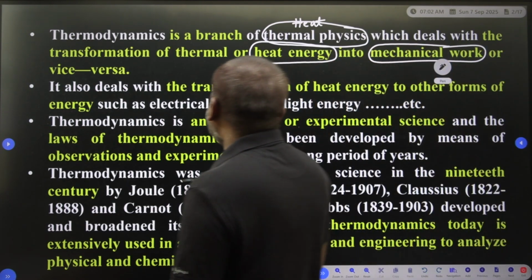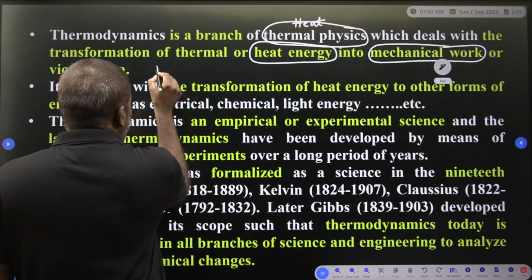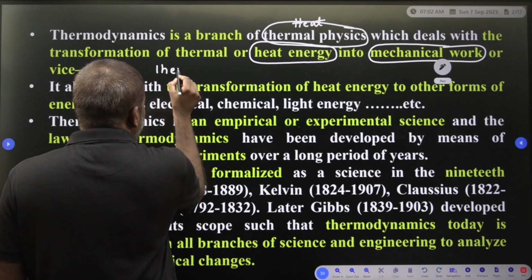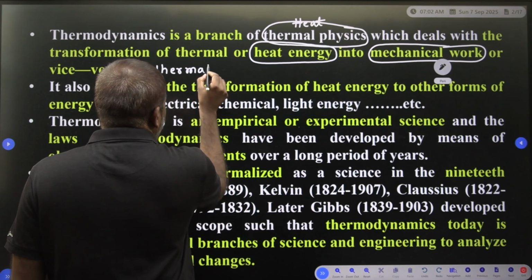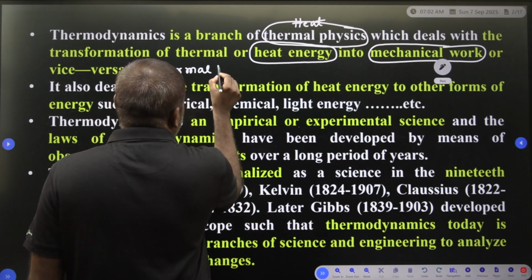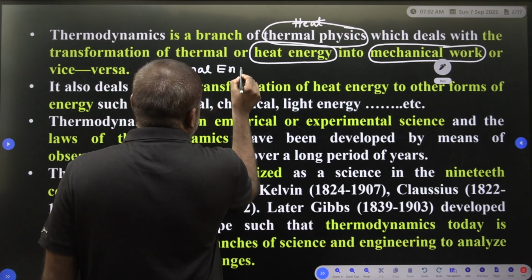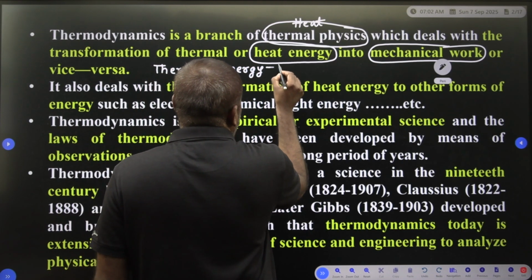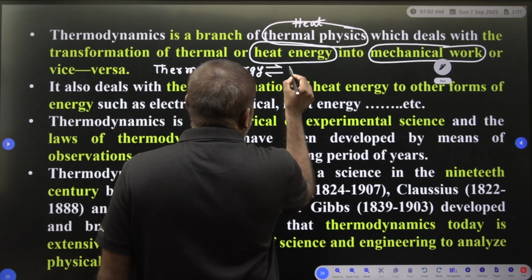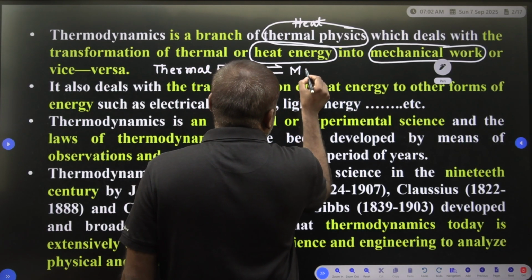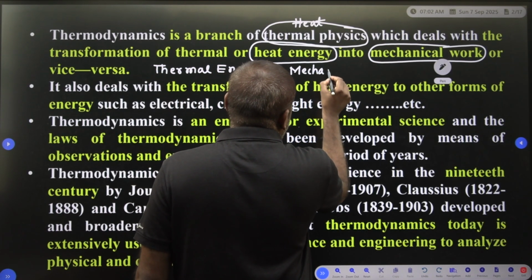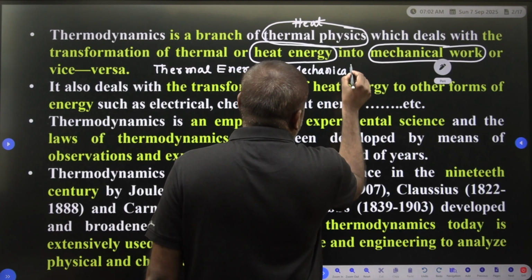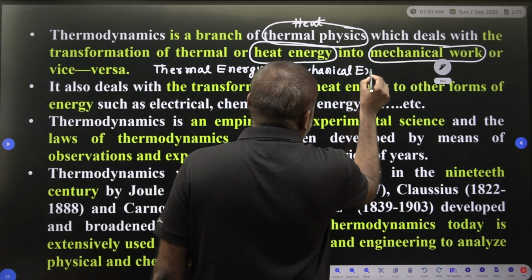So what we have to write is thermal energy. You are able to take it as thermal energy. So thermodynamics deals with thermal energy becoming mechanical energy, and this mechanical energy becoming thermal energy.